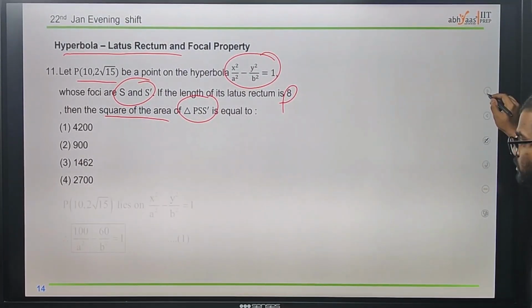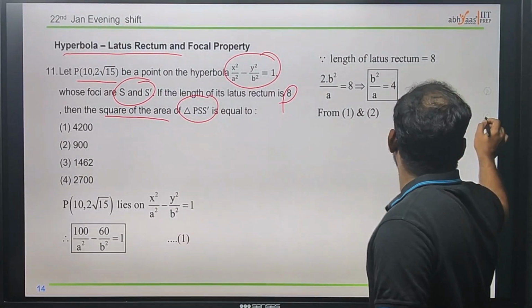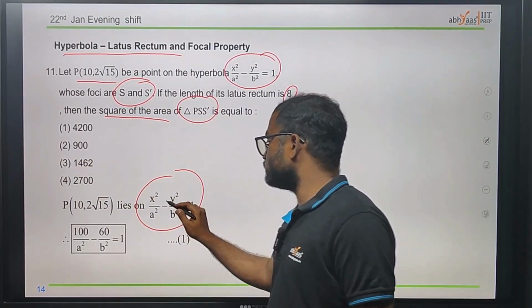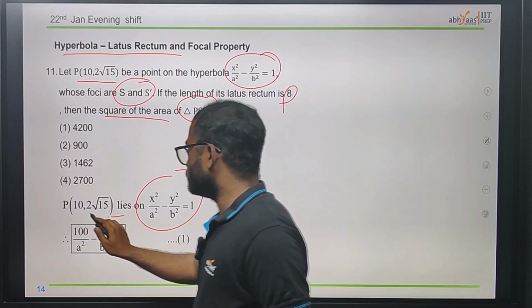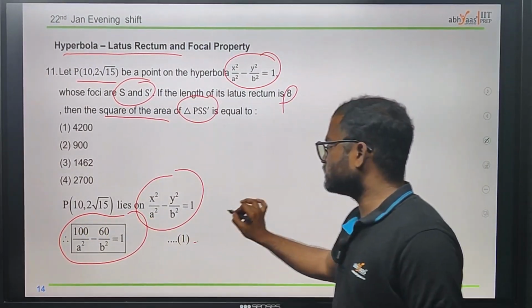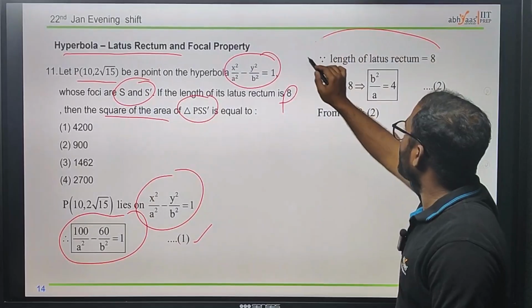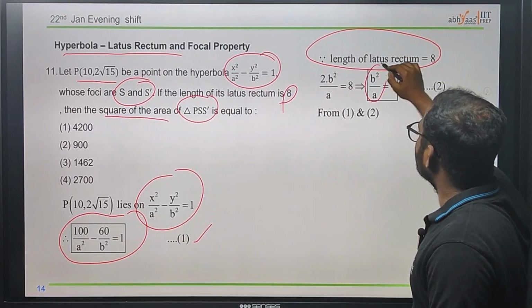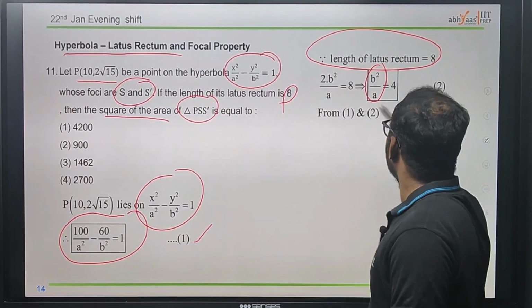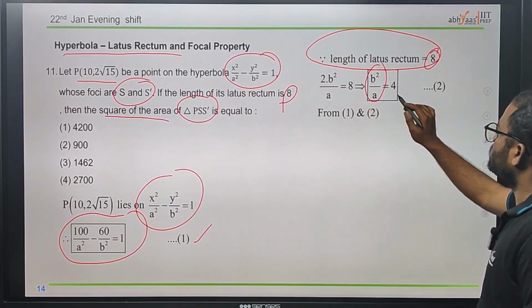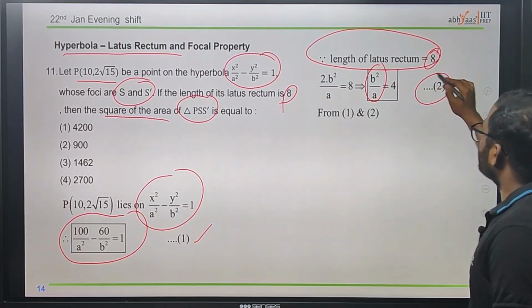See here, we have the point which lies on this hyperbola. Just substituting those points in this one, we get this kind of situation, which gives us one equation. Next, by using the length of the latus rectum, we can easily find b square by a. They already gave 8, therefore we can easily find b square by a, which is equal to 4. So we got the second equation.